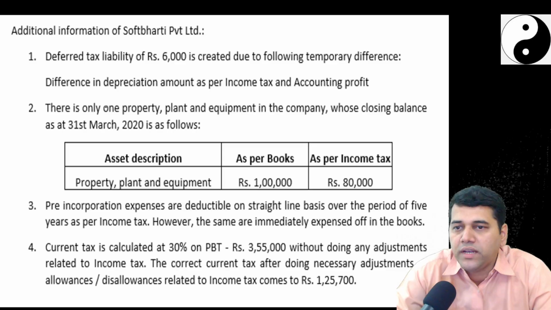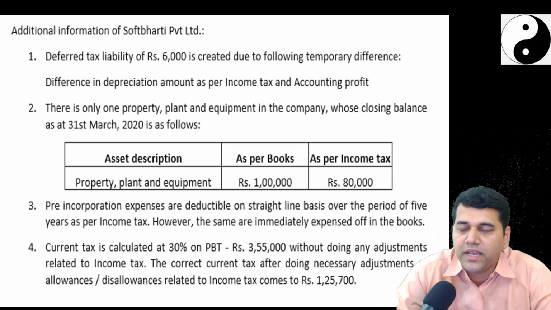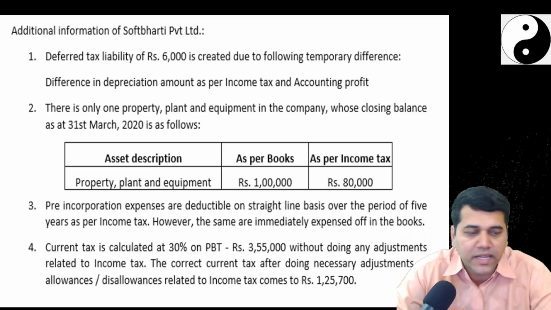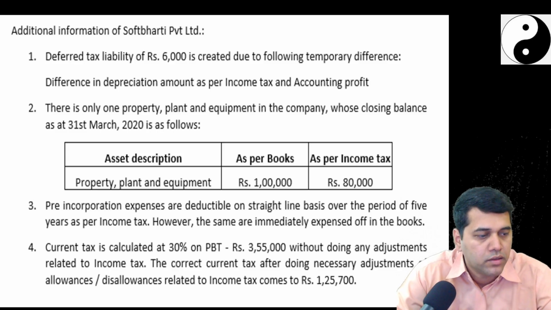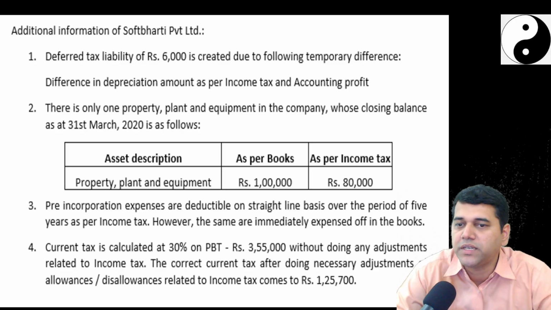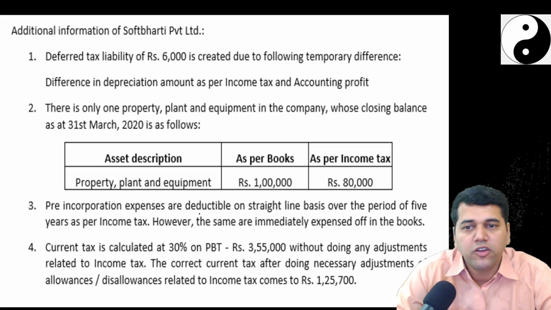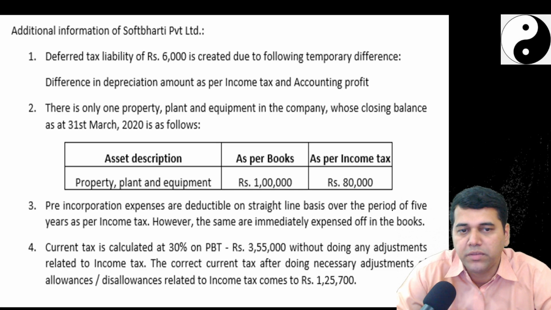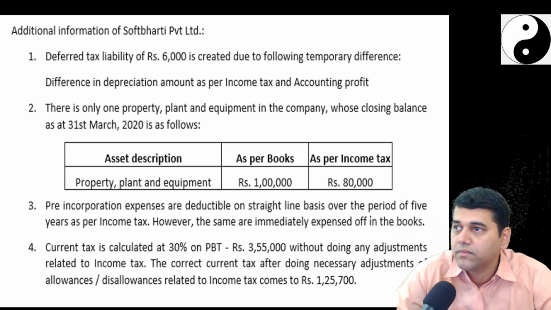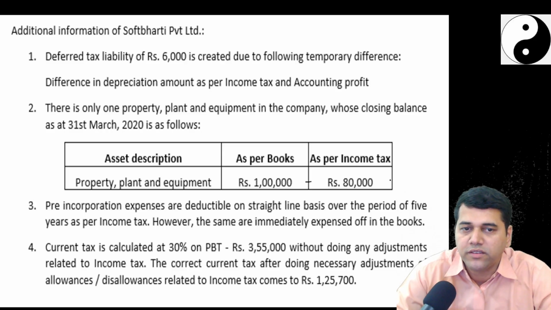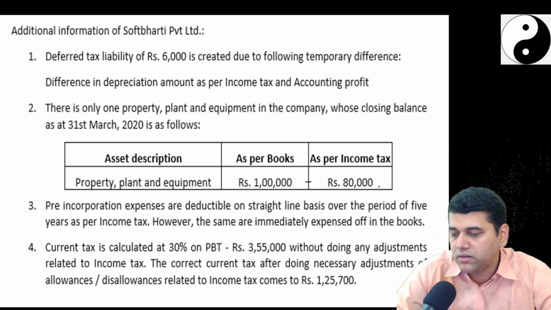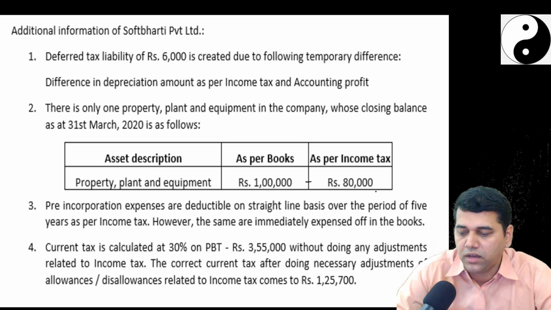There is only one property, plant and equipment whose closing balance as per books is 1 lakh and as per income tax is 80,000. So if deferred tax is 6,000, what must be the tax rate? 30% must be the tax rate. Yes, the pre-incorporation expenses are deducted on SLM basis over a period of 5 years. Book value minus this temporary difference, no? So temporary difference, yeah.